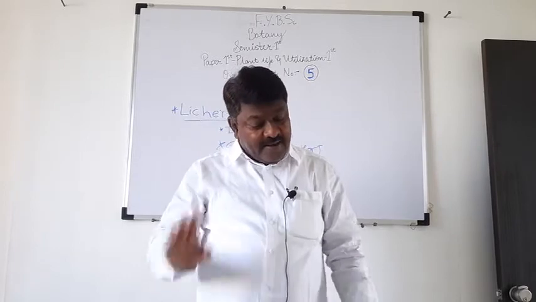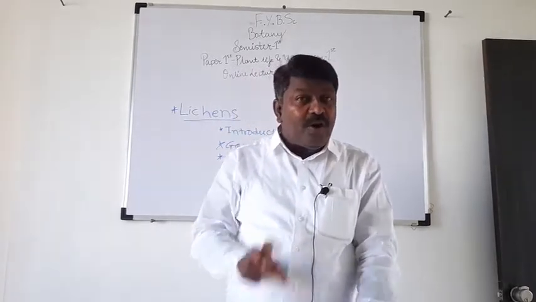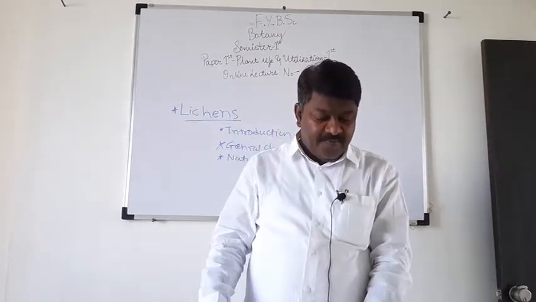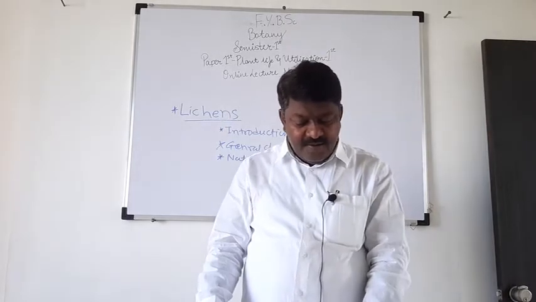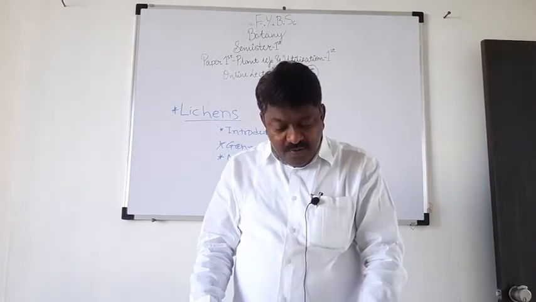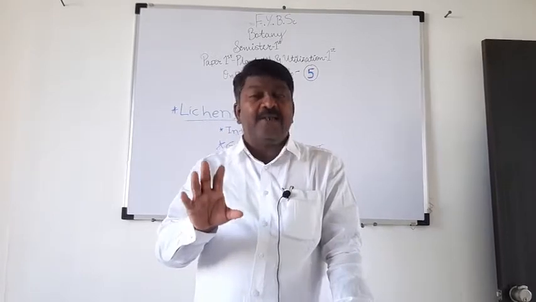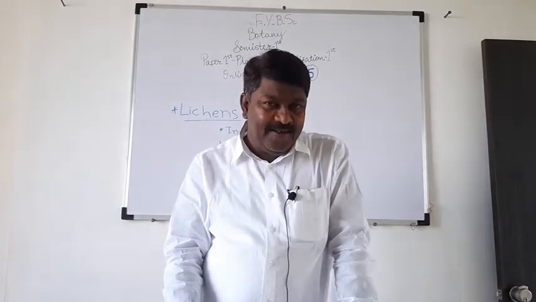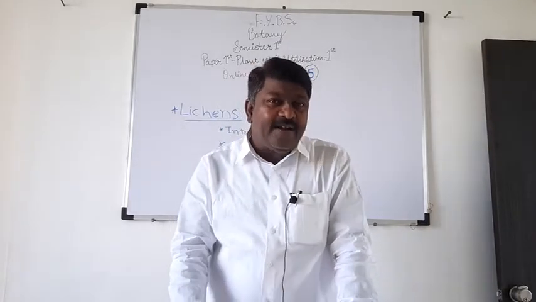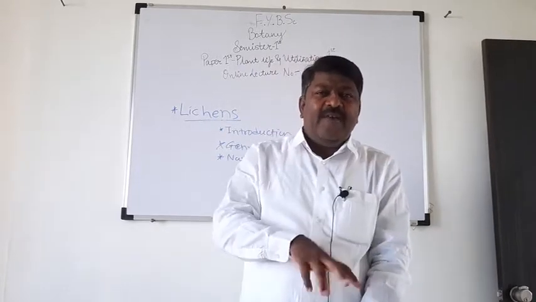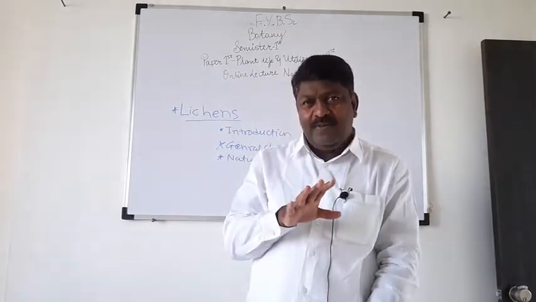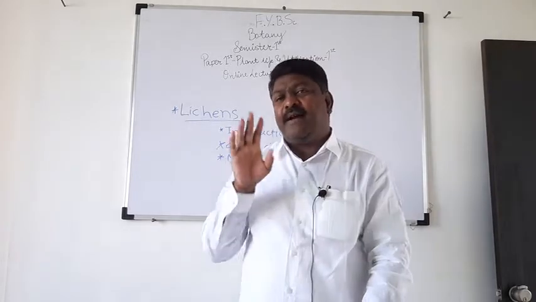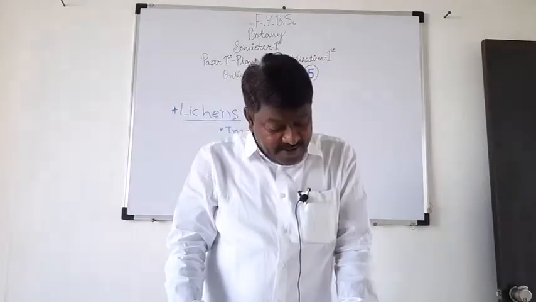Then the third character is that they can grow on sand dunes, deserts and rocks where other plants cannot exist. It means that lichens grow at places where other plants can't grow. Understand? This is the third general character of lichen.